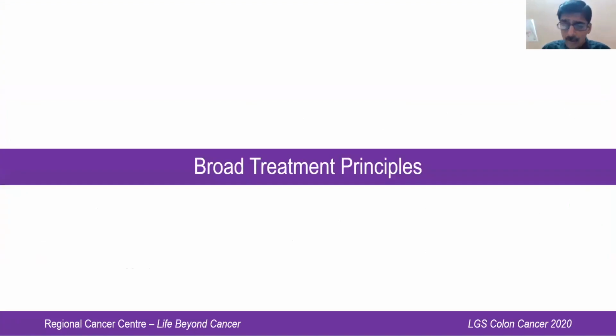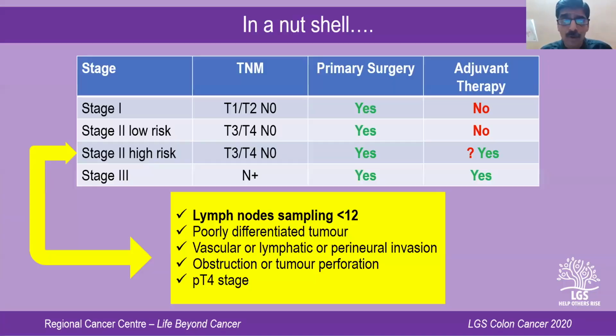Now, again, going to the broad treatment principles of colonic cancer, if I were to put every aspect of treatment of colonic cancer in one single slide, I would say that for stage 1, which are T1, T2 node negative, surgery forms the primary modality.